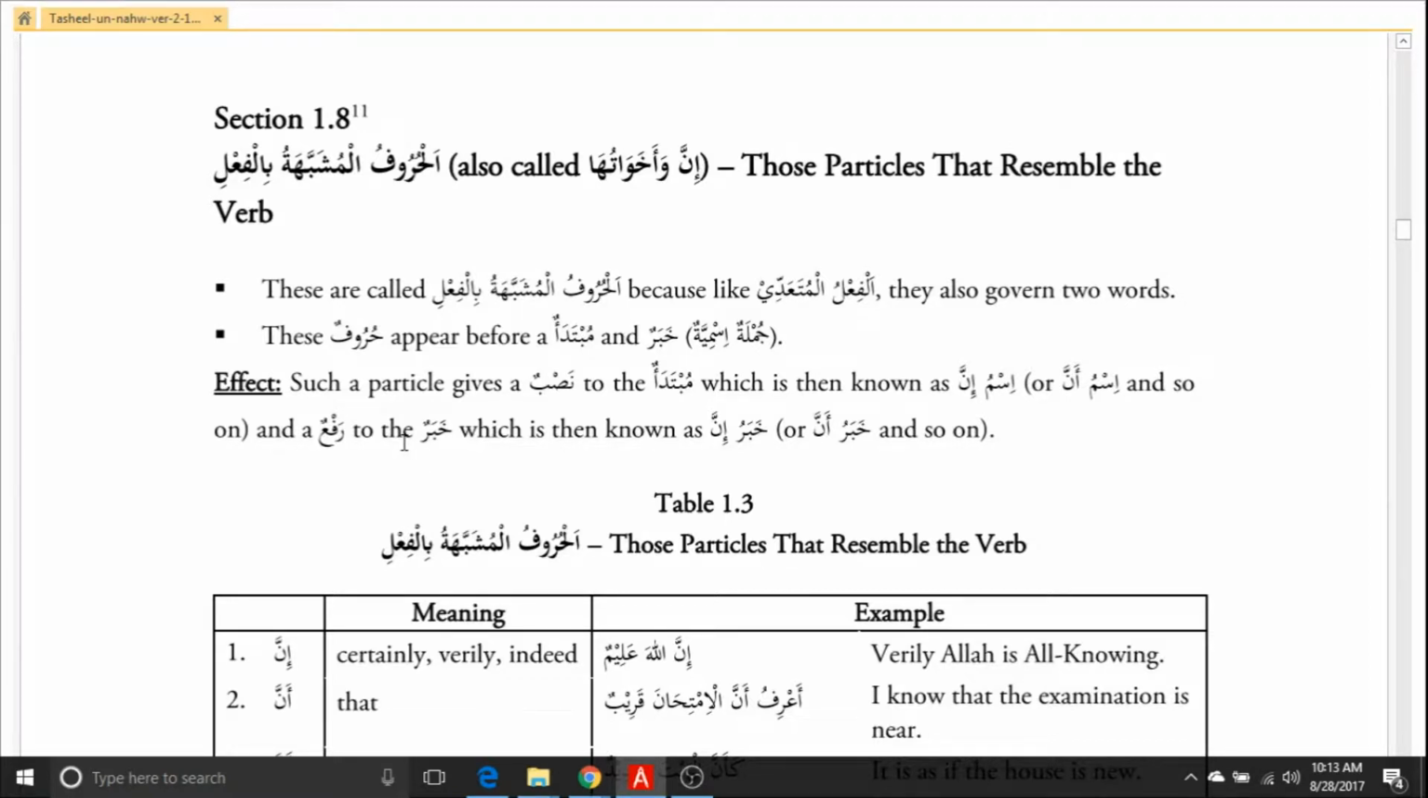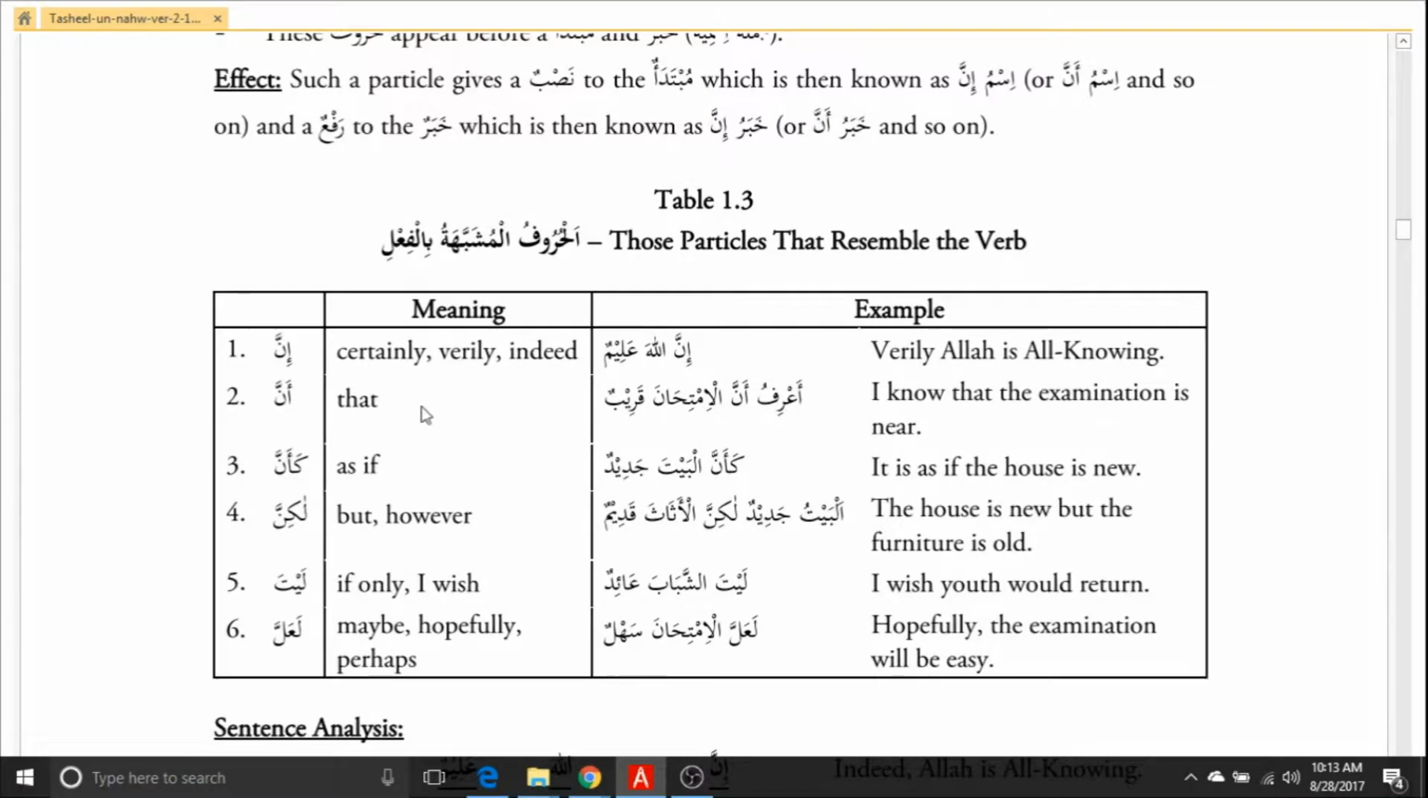We'll look at the table. For example, inna, which means certainly, verily, indeed. Here Allah subhanahu wa ta'ala says, Inna Allaha alimun. So if you take the inna out, it will become Allahu alimun. Allah is the all-knowing. Allah becomes mubtada, and alim becomes khabar. So now we are adding the inna.